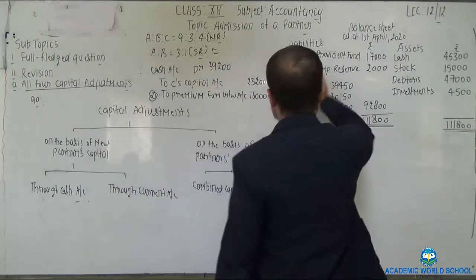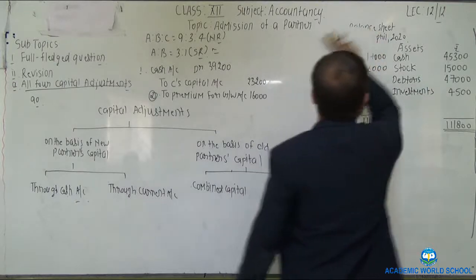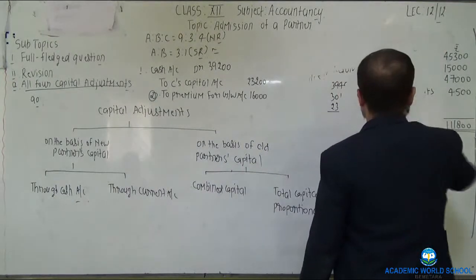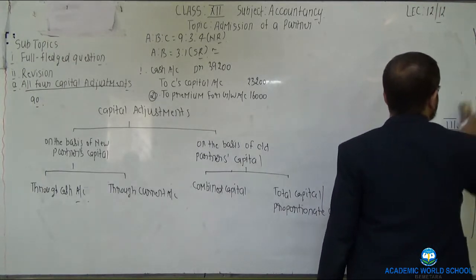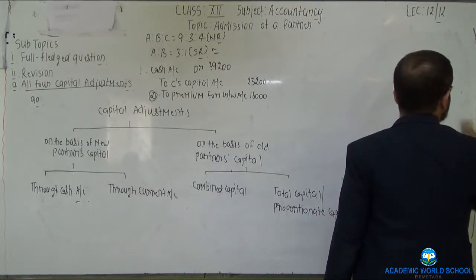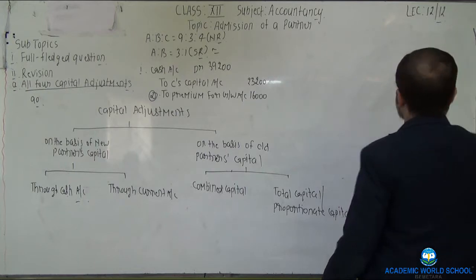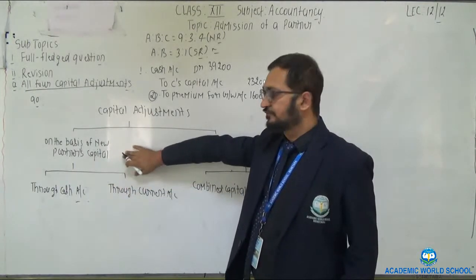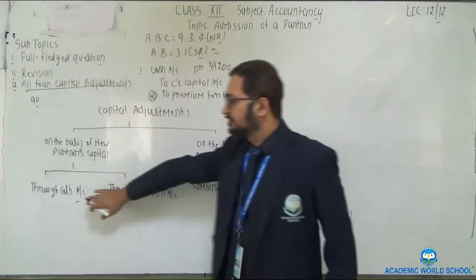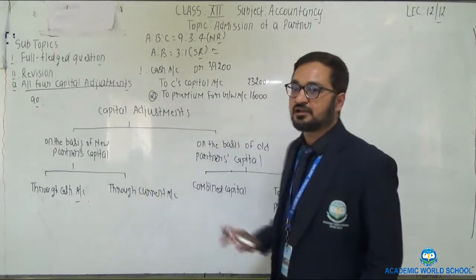For example, first condition which is given is on the basis of new partner's capital through cash account or through current account.